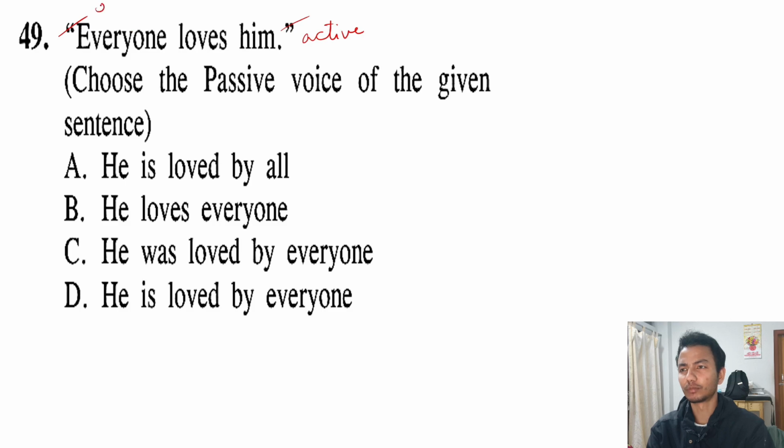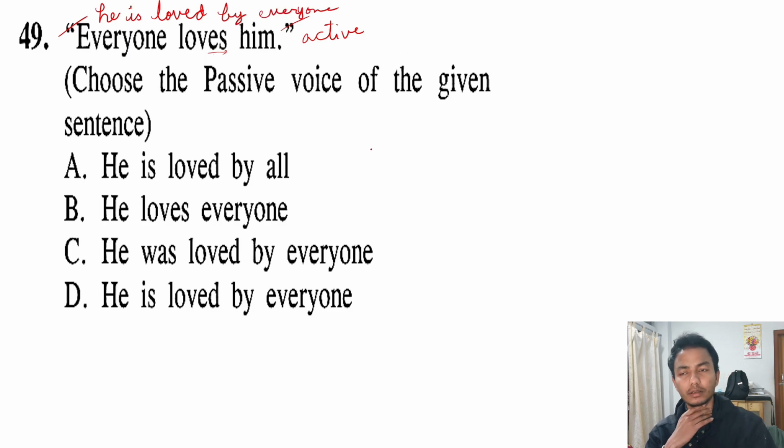Him will become he. Is, and this tense also should be in the past. So he is loved, ed, and by will come. Okay, in passive voice, he is loved by everyone.